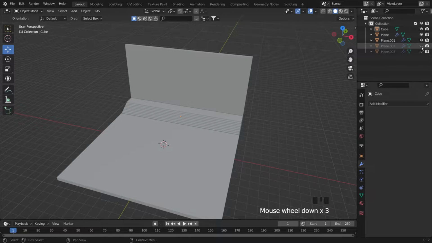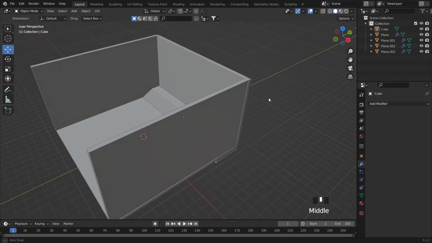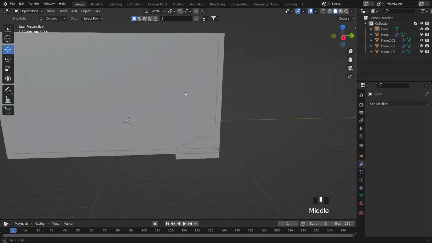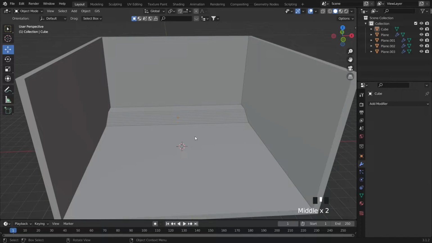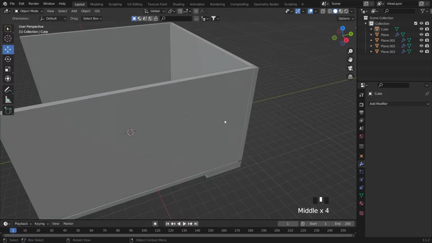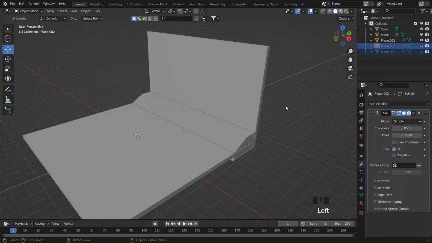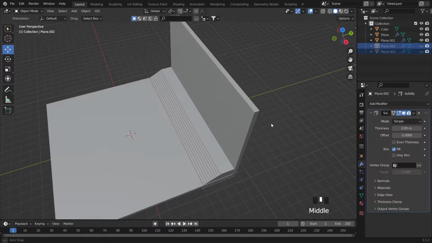Okay, and then as we can see, this is wall, wall, wall, and wall. Okay, like this. I will hide again, just hide. That's all, it's done. It's easy to make that one.